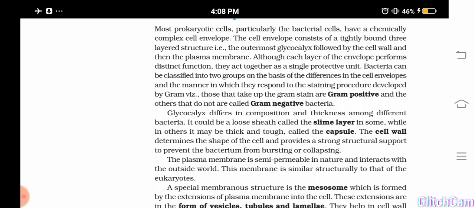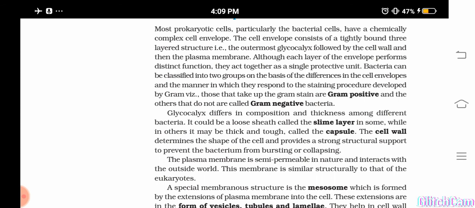And the bacteria which lose it, which do not take up the Gram stain, are known as what? Gram negative bacteria. So bacteria can be divided into two types. What are they? Gram positive and Gram negative. Gram positive means if they take up the Gram stain, and Gram negative means if they do not take up the Gram stain.